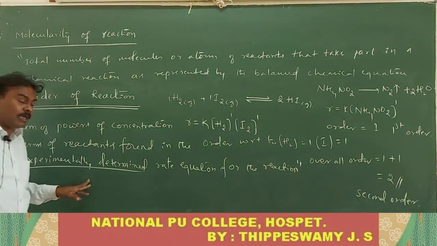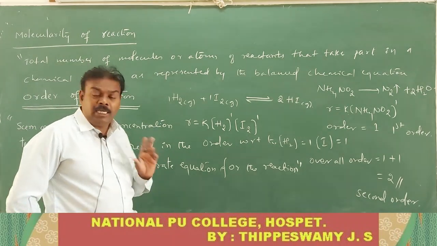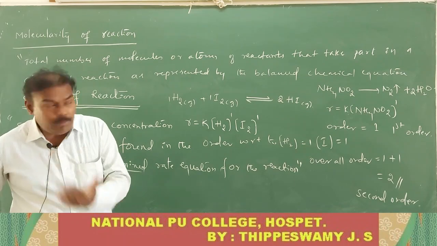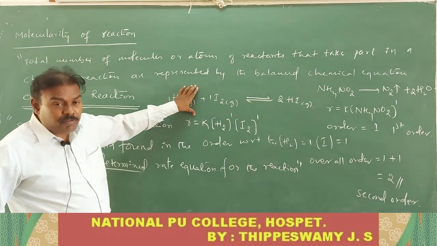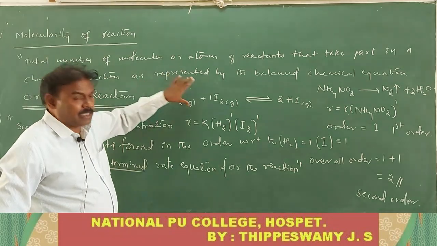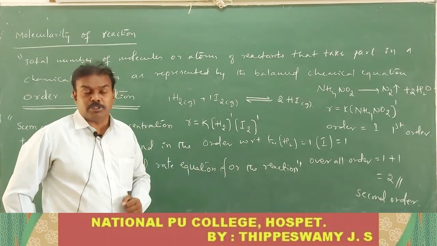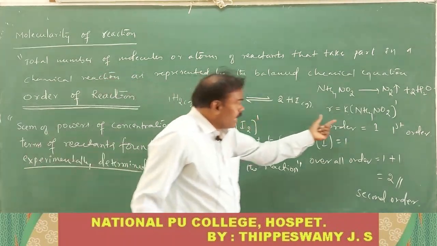Order of reaction is always obtained from the experimentally determined rate equation only. But what I am telling here is, if the order of reaction is the same experimentally and theoretically, you can directly write the rate equation for the reaction like this.